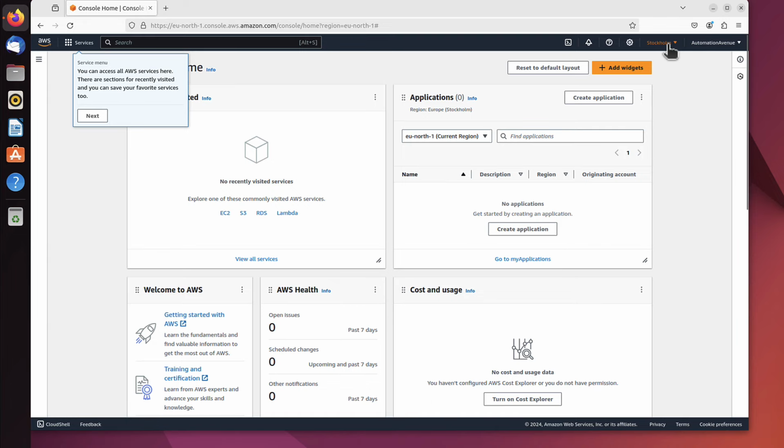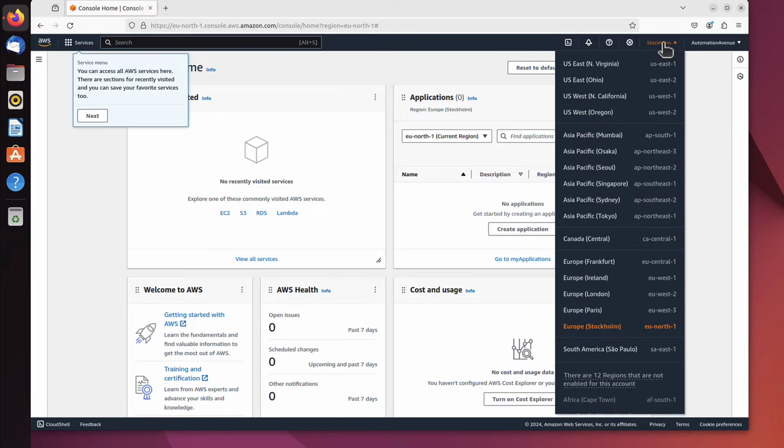The next thing is we can see Stockholm. Well, weirdly chosen, I don't know why, but that's what we call AWS region. This is where you want to create your resources. As you can see, you can create it all over the world. Let me just change it to London, because that's the closest for me.